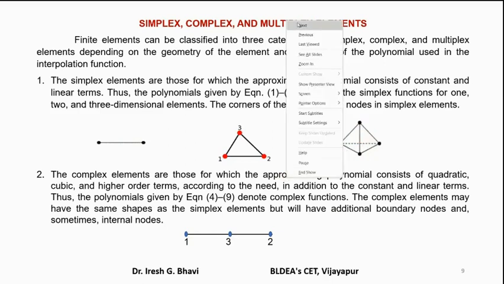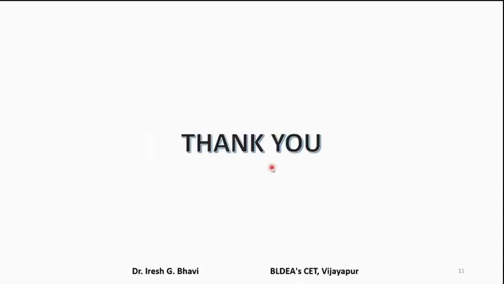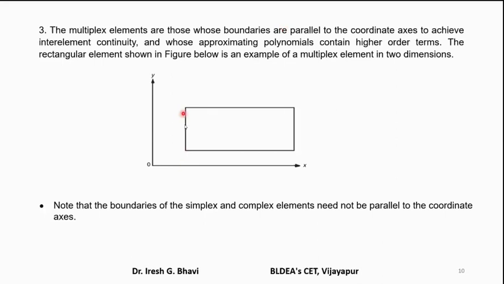Then the next type of element is multiplex elements. Multiplex elements are those whose boundaries are parallel to the coordinate axes. Suppose this is the x-axis and this is the y-axis. Suppose this is a rectangular element, then this side is parallel to the x-axis and this side is parallel to the y-axis. Then these types of elements are called multiplex elements.